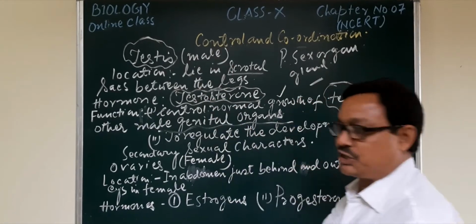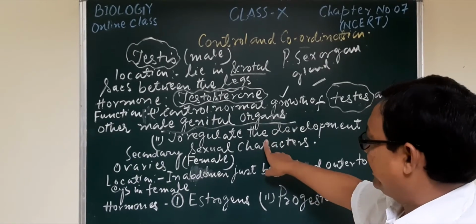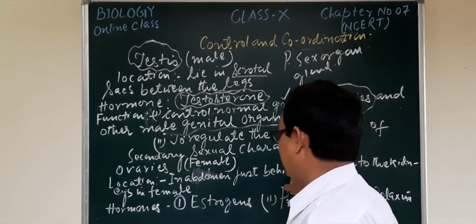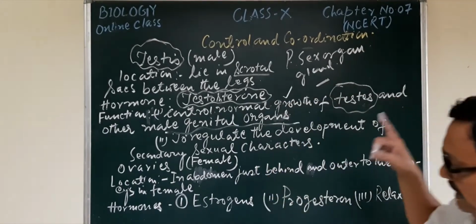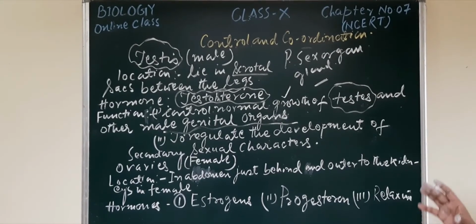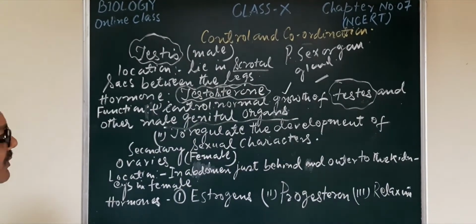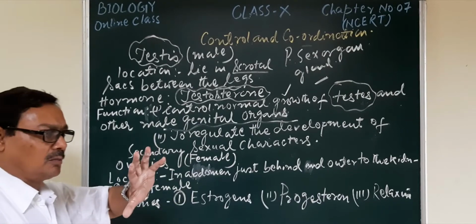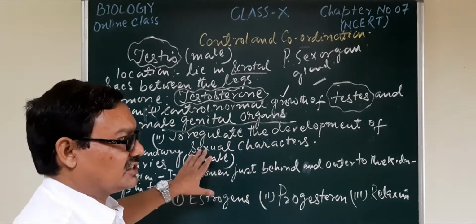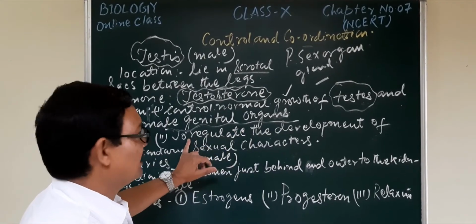That will be regulated by testosterone. That is a very comprehensive function. The second important function is to regulate the development of secondary sexual characteristics at puberty, when there is attainment of puberty, maturation of the testis and formation of sperm. The other body structures will be changed due to certain secondary sexual characteristics, and that will be controlled by this hormone.